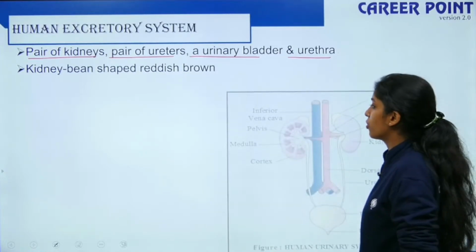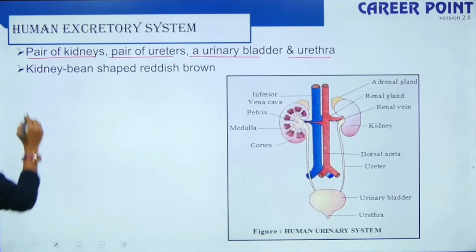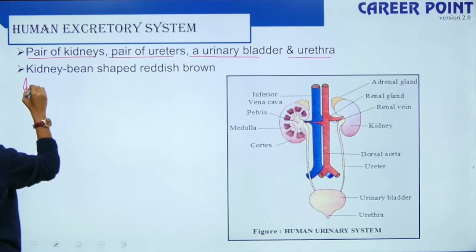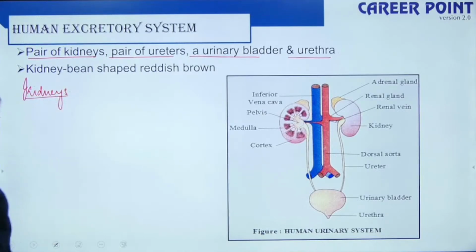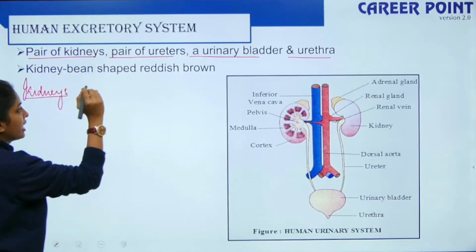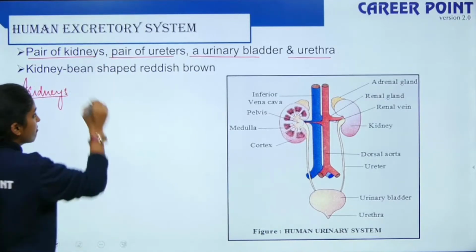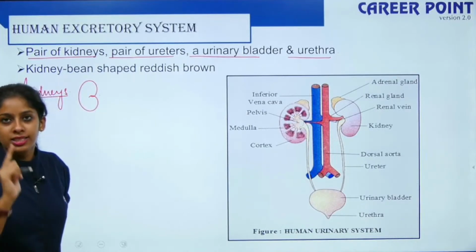And what is its location? First we'll begin with the kidneys. What is the structure of kidneys? This is very, very important. We have a pair. Kidney is reddish brown in color, and we all know it is bean-shaped. Where it is located, that is important.